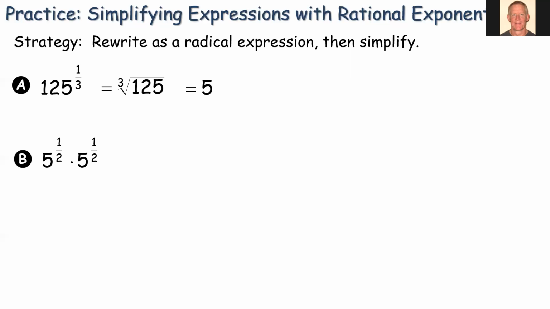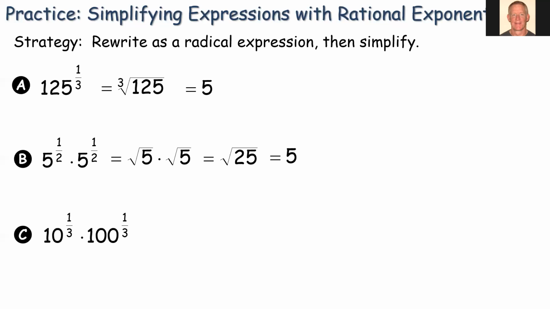Let's try another one, a little bit different here. 5 to the 1/2 times 5 to the 1/2. Well, we can write this as the square root of 5. Our index is 2. So square root of 5 times square root of 5 is the square root of 25, which is simply 5.